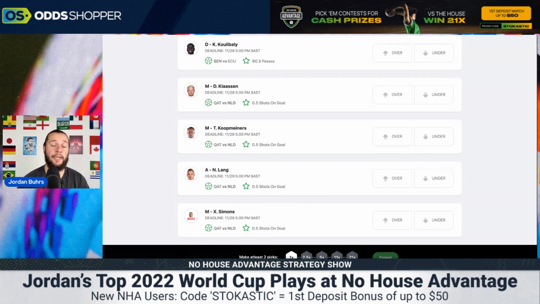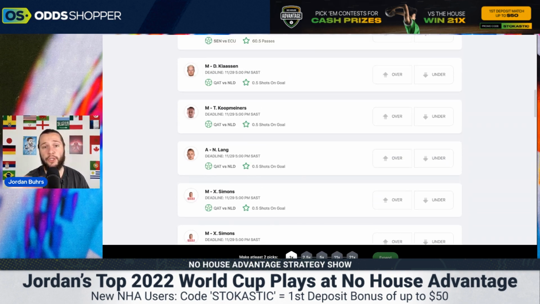I do think Netherlands are going to possess a lot of the ball here against this Qatar team. I don't think Qatar have a chance of scoring, so I do think Netherlands will keep a clean sheet there. Like I said, Netherlands are going to boss this game. I think they're going to end up winning 2 or 3-0. And you do want some attacking Netherlands players in your multiplier over here. The problem is, these players aren't going to be starting this game, so I don't even know why they're on No House Advantage at the moment. So we're actually going to stay away from the Qatar-Netherlands game just because there aren't any good options for us to choose from here.